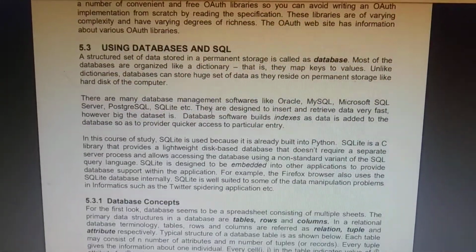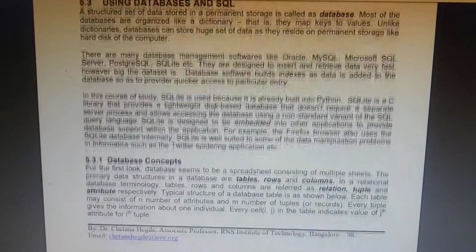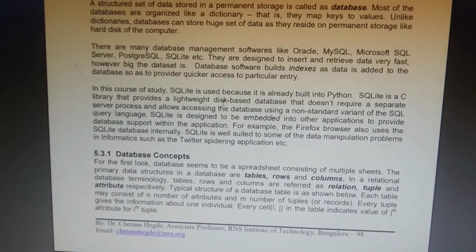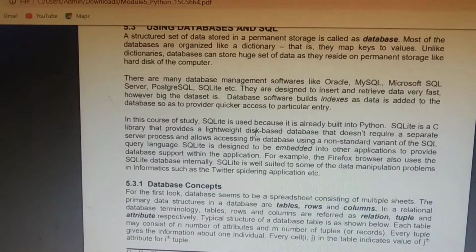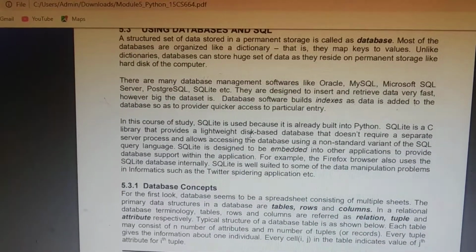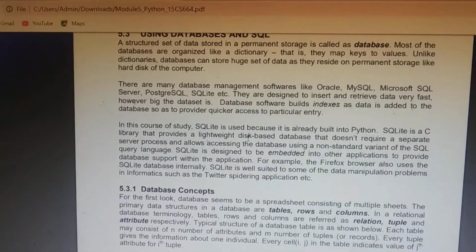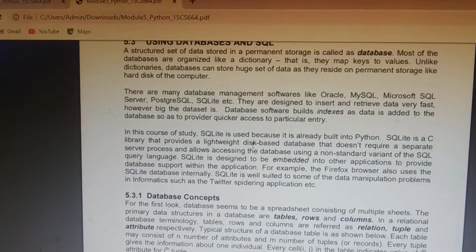Next, we'll see some database concepts. For the first look, a database is like a spreadsheet which consists of multiple sheets. The primary data structure is the database. It basically consists of tables, rows and columns.